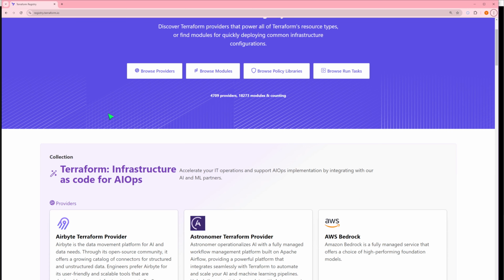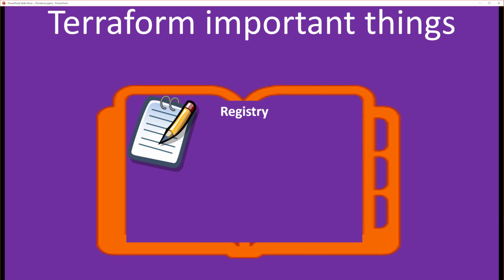Okay, so next one is you need to know about providers. What are providers? Providers are nothing but third parties. For example, if you wanted to connect from your laptop to external software like AWS or Azure, those things are called cloud providers. Basically, if you wanted to write your automation, you wanted to connect from your laptop to the respective cloud provider.